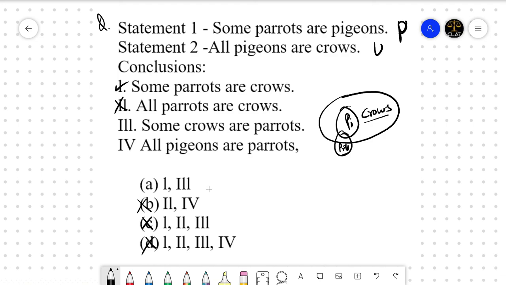Some crows are parrots. Conclusion 3 is the converse of some parrots are crows, that is, some crows are parrots. It has to be true, right? And all pigeons are parrots would again be too far-fetched. Some parrots are pigeons, so we cannot say that all pigeons are parrots. So there we go. Option A is the correct option.